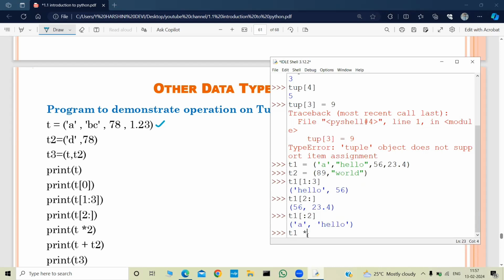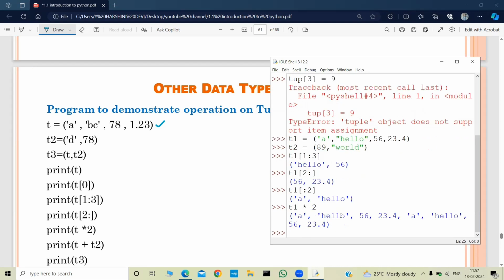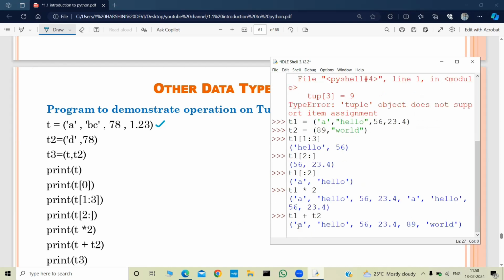T1 into 2. So if you see, the tuple 1 is repeated 2 times. So let's try concatenation. T1 plus T2. So these two tuples are concatenated. So the result was a concatenated tuple.